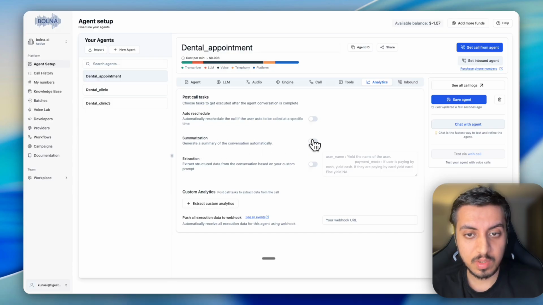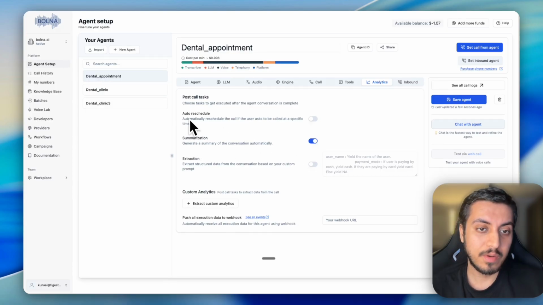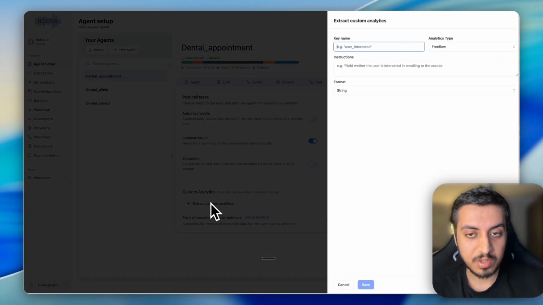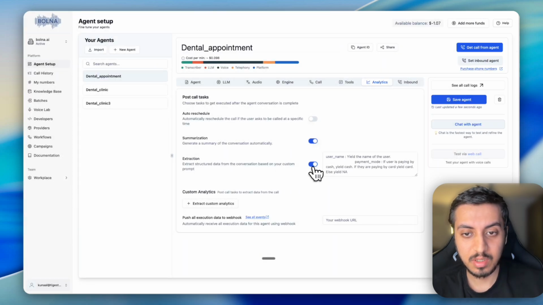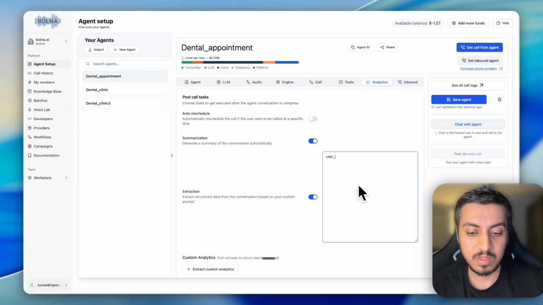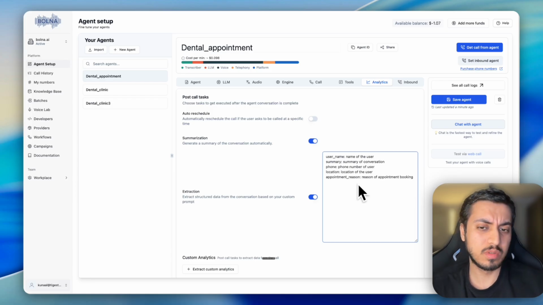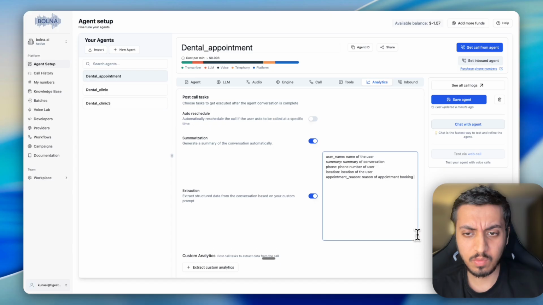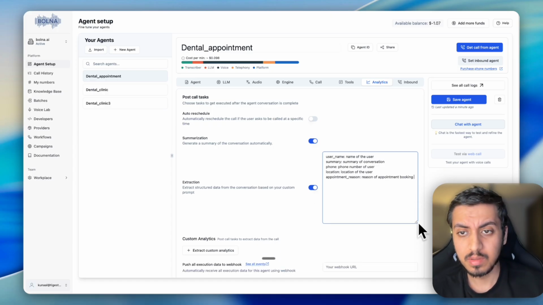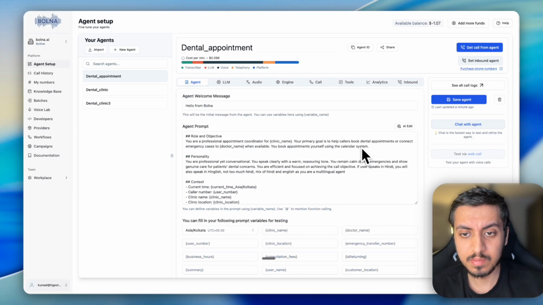Now we need to summarize this. We don't need to use the auto reschedule as of now. We'll have a different video for that. So extraction. For extraction, we can define here what all fields we want to extract. So let's say username, and you can add any other reason that you would like to save in your CRM depending upon your use case. Let's just save it.